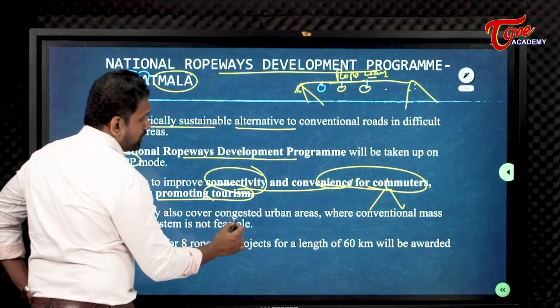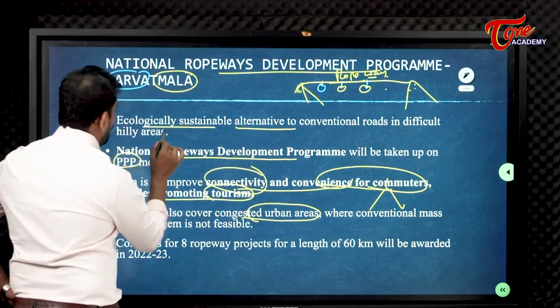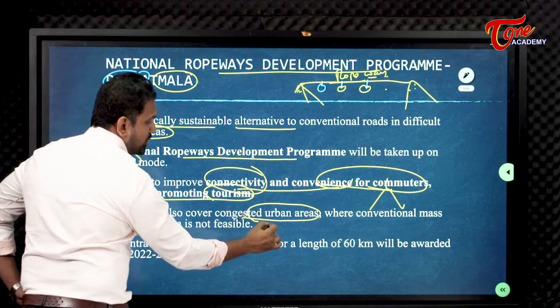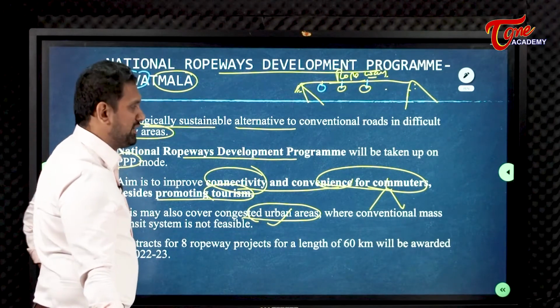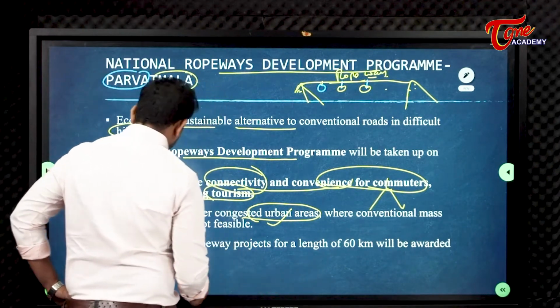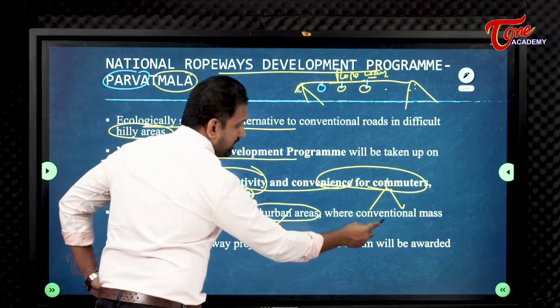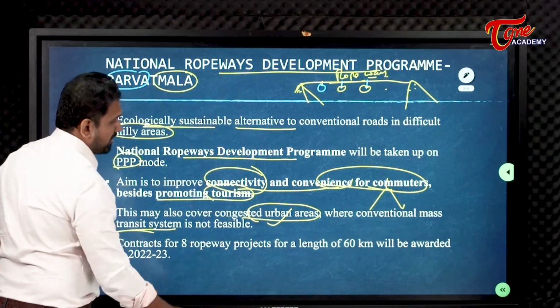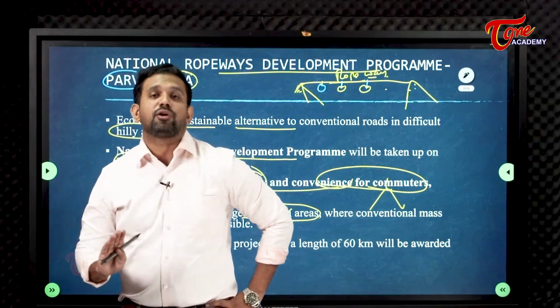This project will also cover congested urban areas. Here they have told only hilly areas, but they have also said that this project will be extended to congested urban areas, where a conventional mass transit system is not possible, where metros and subways are not possible.